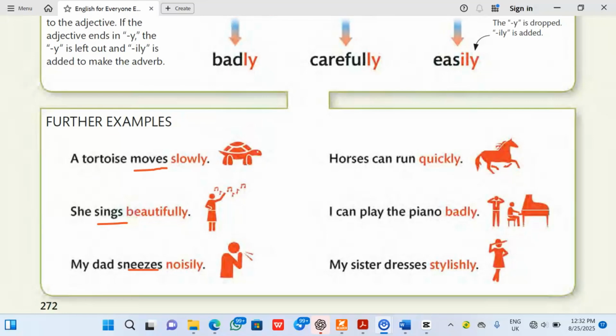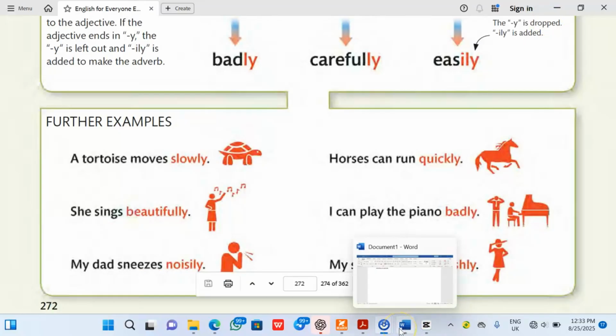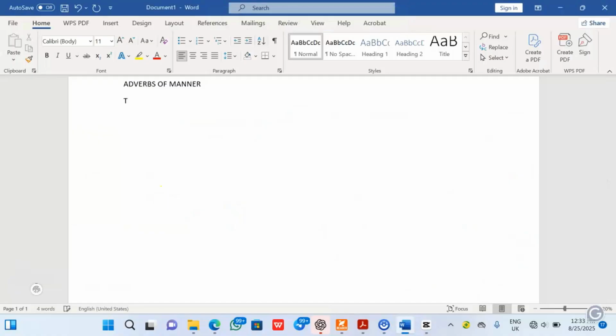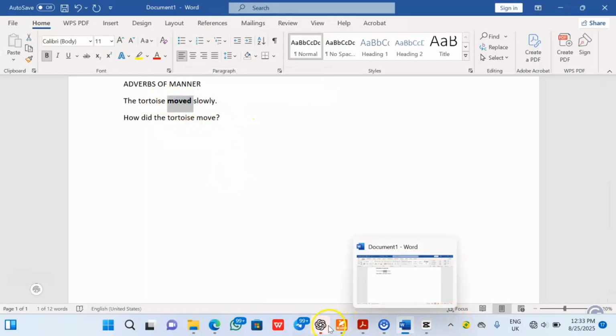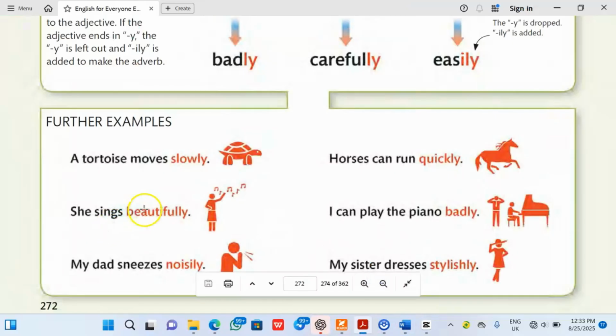Remember, the reason why I'm using does, if you go back to our verb, if for instance the sentence is the tortoise moved slowly, right? This is past tense. The question this sentence answers is what? How? The question that slowly answers there is, how did the tortoise move? Remember, because it is past, but because this one is present tense, that's why we are saying how does.